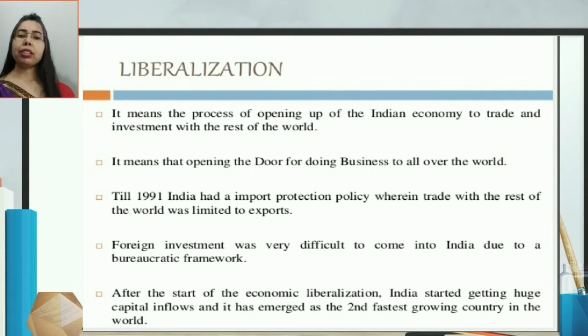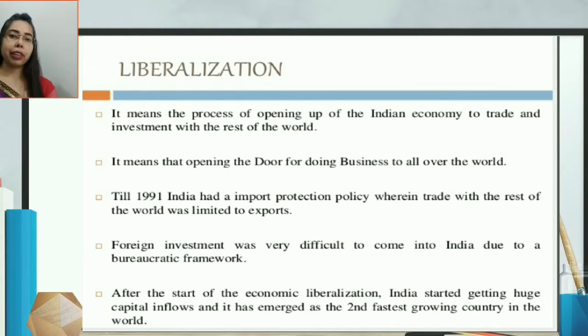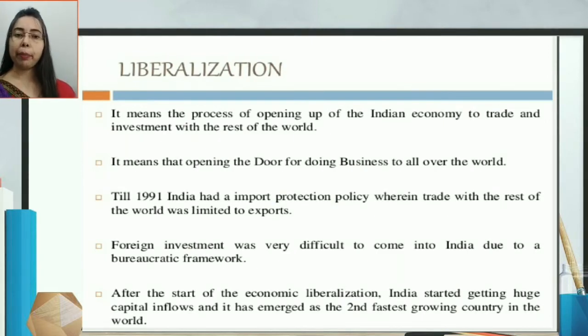After the start of economic liberalization, India started getting huge capital inflow, whereas earlier, naturally, we have seen there was a fast outflow from India. Now after following the liberalization policy, India faced an inflow of capital, and it has emerged as the second fastest growing country in the world. This was a good sign after implementing liberalization.